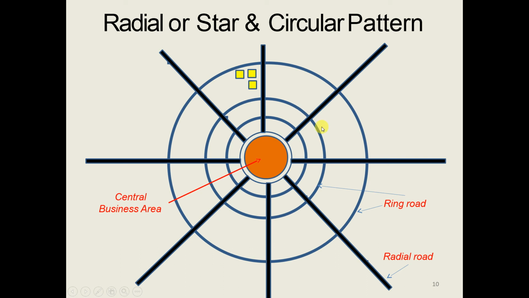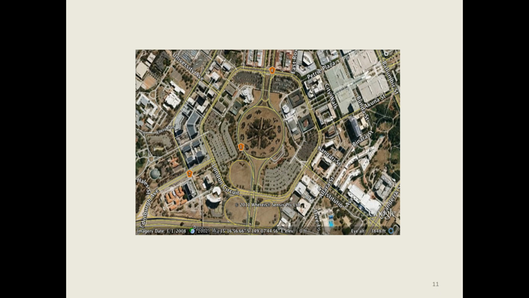To bypass the traffic, the ring roads are used, which prevents the interference of the traffic with the internal traffic or the city traffic. So depending on the layout of the city, you can have the radial or star and circular pattern. Here, see here. In this area, this is the central road, these are the radial routes, and you can have the circular routes.